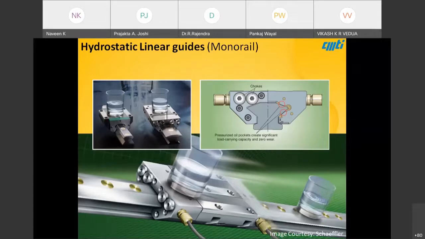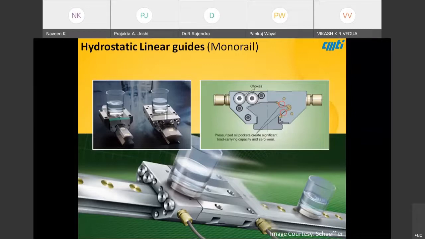So it is absolutely inline. In future, you can directly replace linear guides with hydrostatic guides. Of course, cost will be the criterion, but it will extend the life enormously. If we take care of the basic safety things, there is absolutely no issue coming out of hydrostatic guides. We just have to monitor the oil pressure and keep maintaining it.